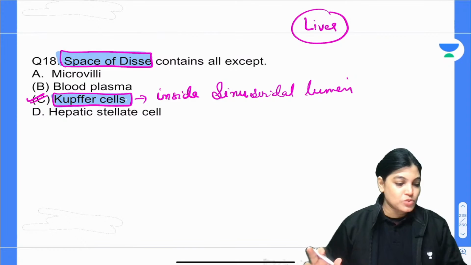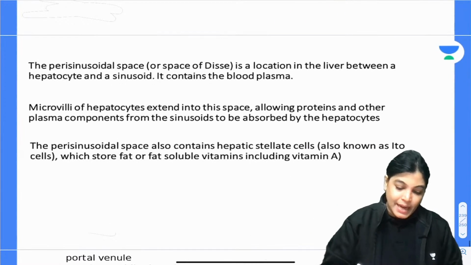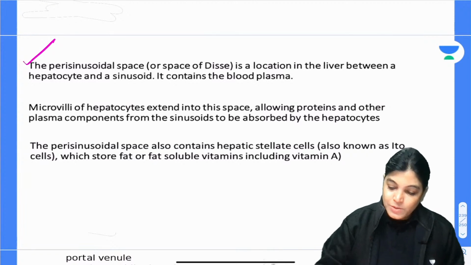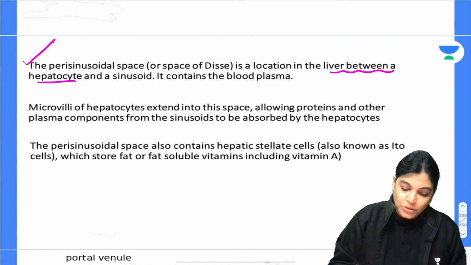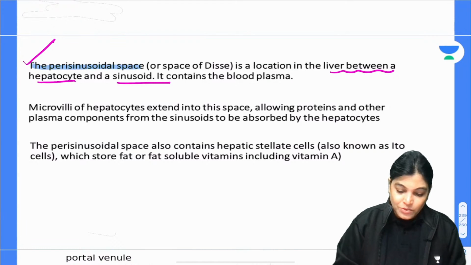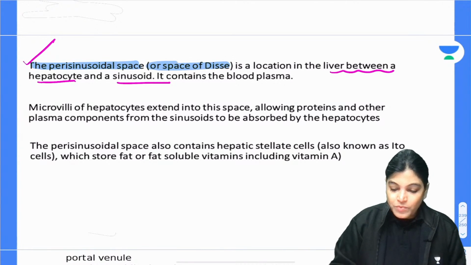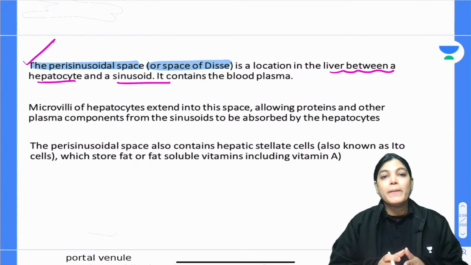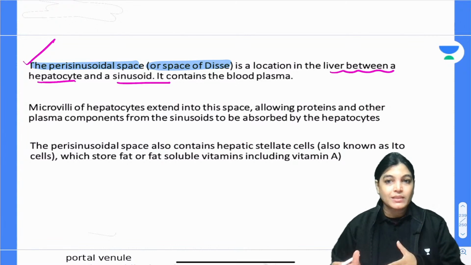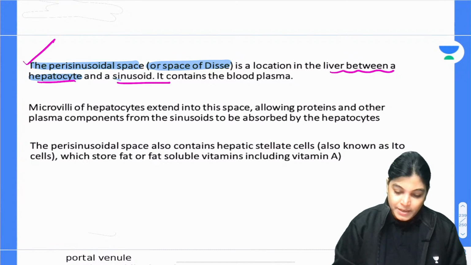See here, let me show you. The perisinusoidal space, or space of Disse, is the location in the liver lying between the liver cells, hepatocytes, and the sinusoids. By definition, it is the space lying in between the sinusoids and the hepatocytes. See here, it contains blood plasma.